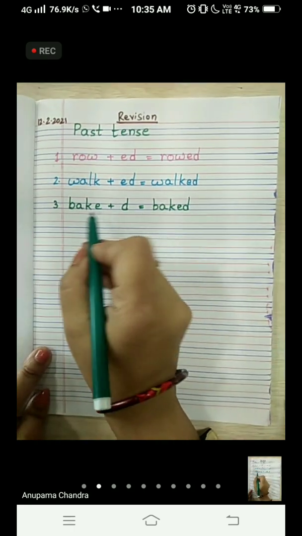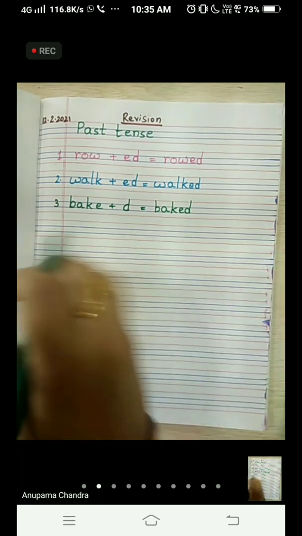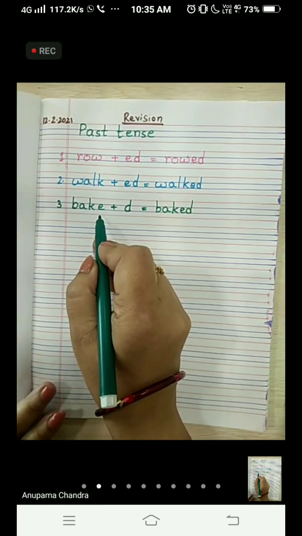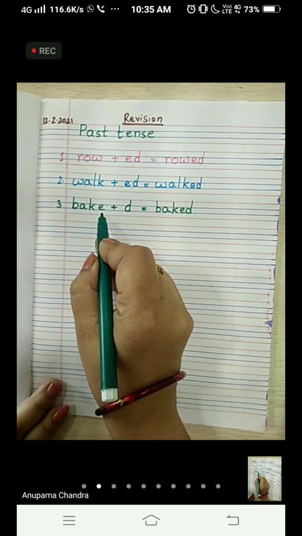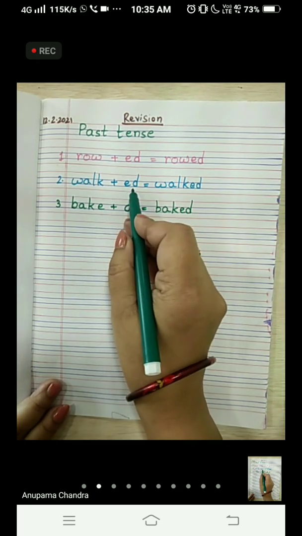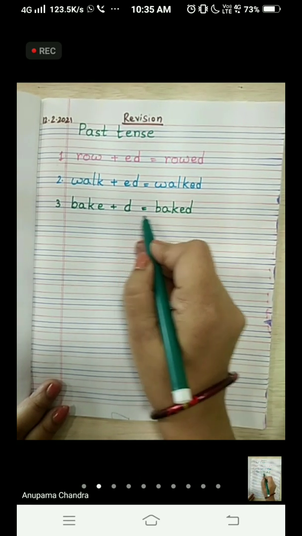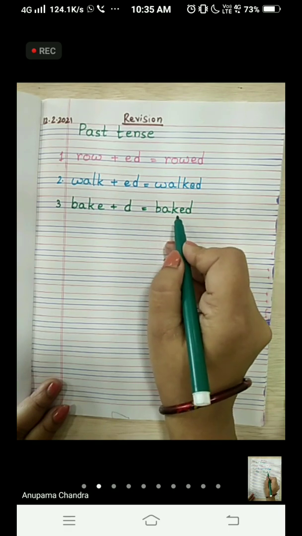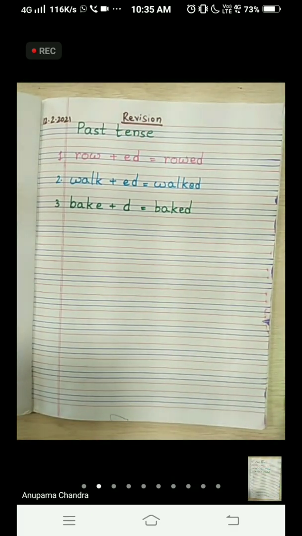Let's see this once again, children. Third one, BAKE, bake. This word is ending in E. The last letter is E. So we don't have to add ED to the word. We will add only D to the word to make the past tense form, that is BAKED, baked. Okay?